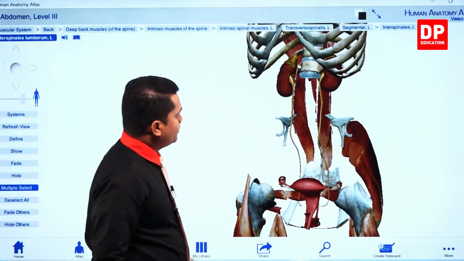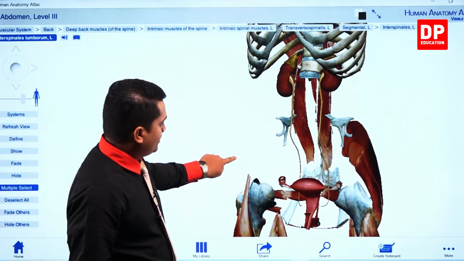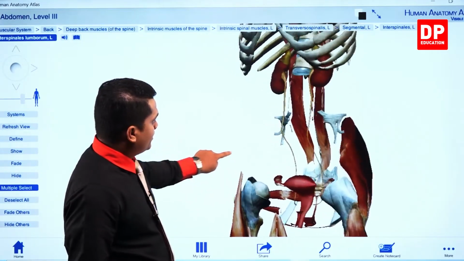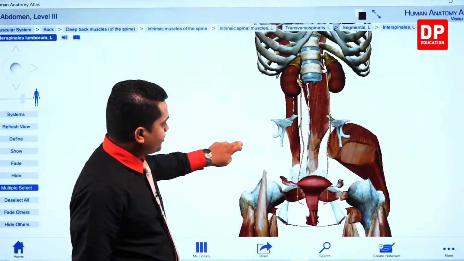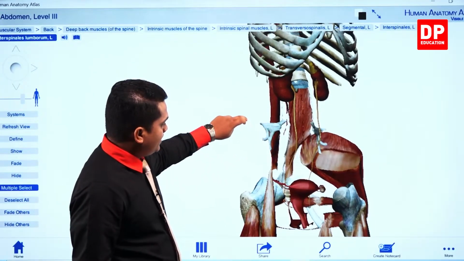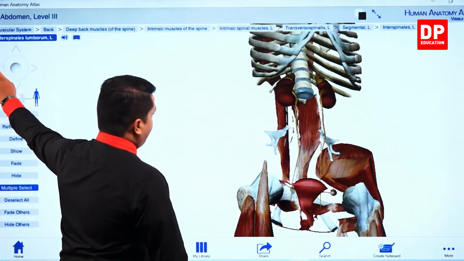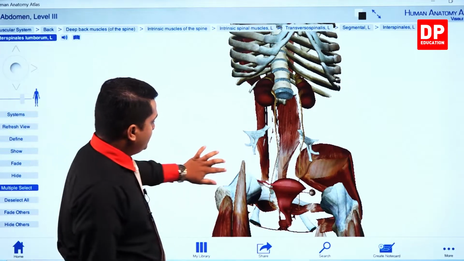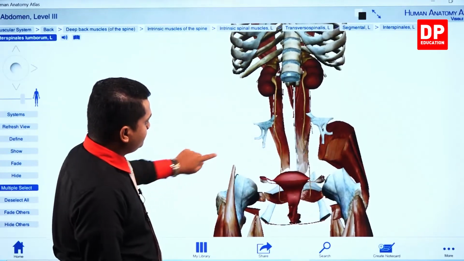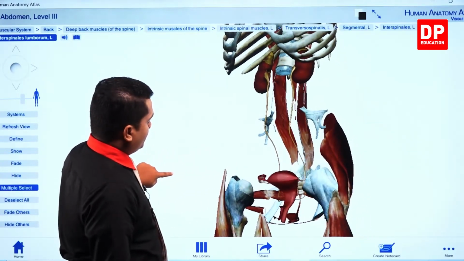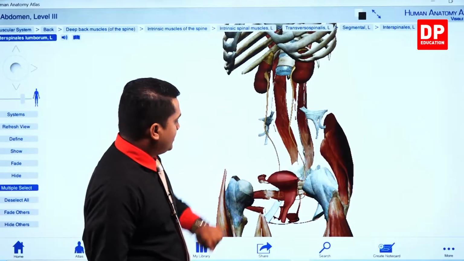Now you can get a good look at the location and the parts contained in the urinary system of a human being. See, the two kidneys, then the bladder.